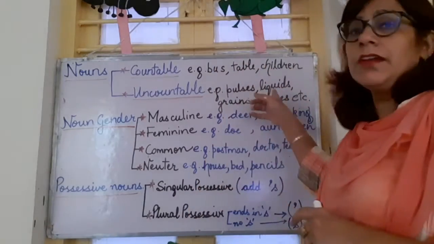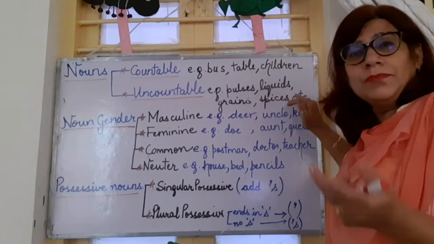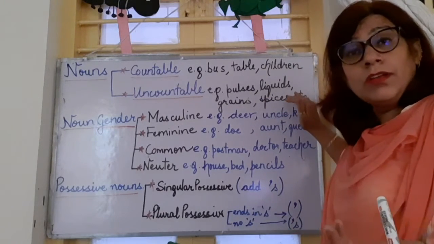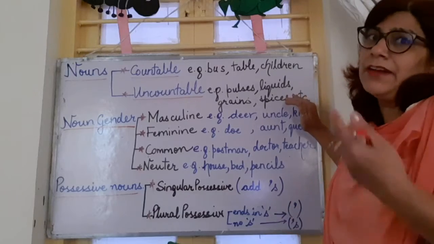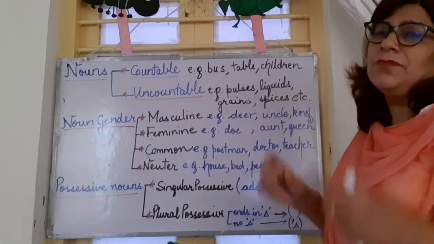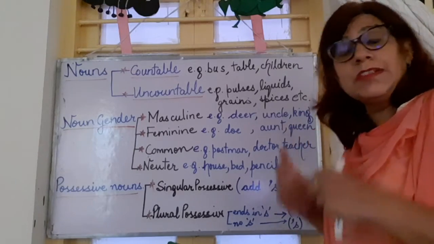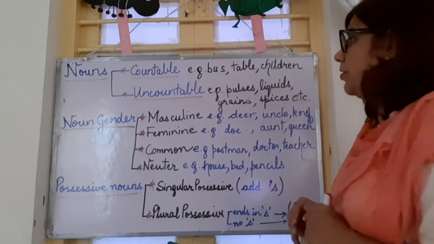These are countable and uncountable nouns, and to talk about their quantity, we use words like some. We can say add a little salt, a pinch of salt, but we can't say add 1 salt, 5 salt, give me 5 water, 10 water. We can only say give me a glass full of water, give me little water, too much. Words like this we are using to show their quantity.